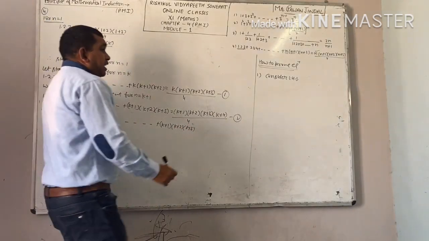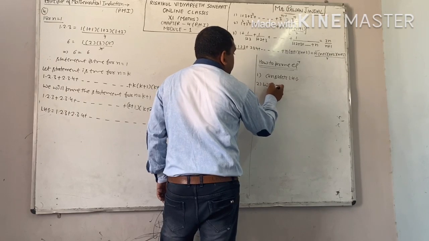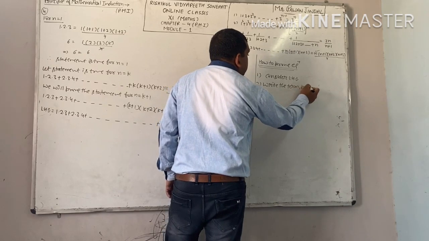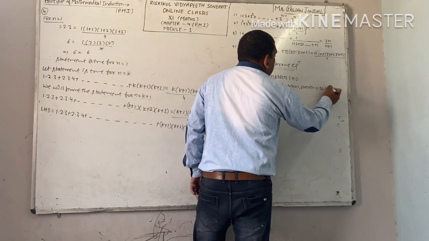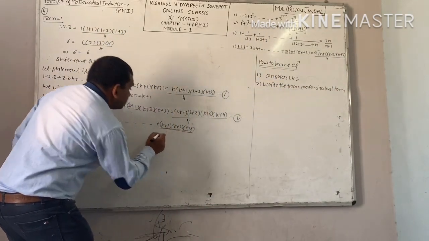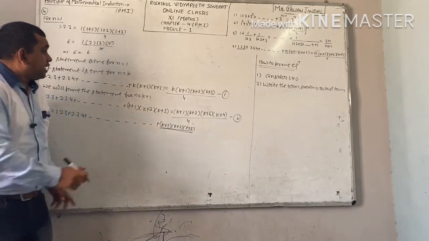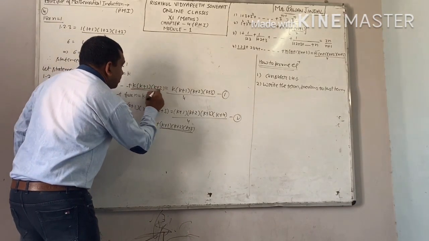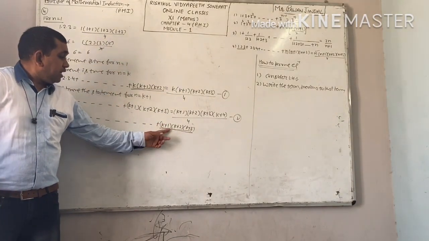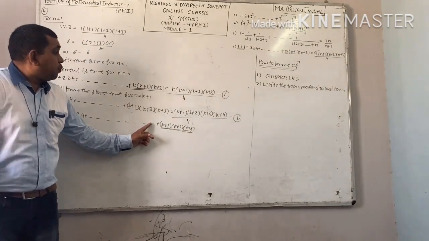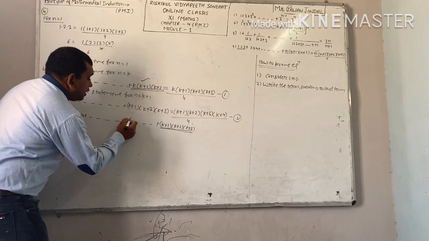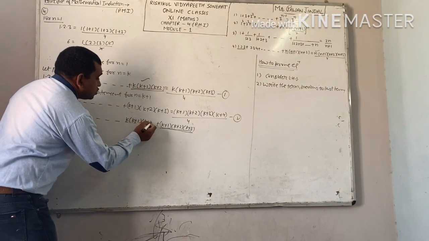Right? Next step. Write the term previous to the last term. Now this is your last term. We have to write down the term which comes before it, and that is the last term of equation number 1. Because this term we have obtained by putting n equal to k plus 1, and the term which comes before it will be obtained by putting n equal to k, and this is here k into k plus 1 into k plus 2.